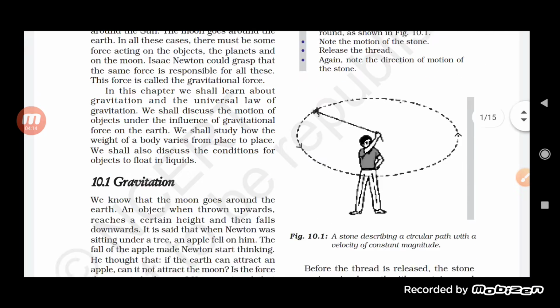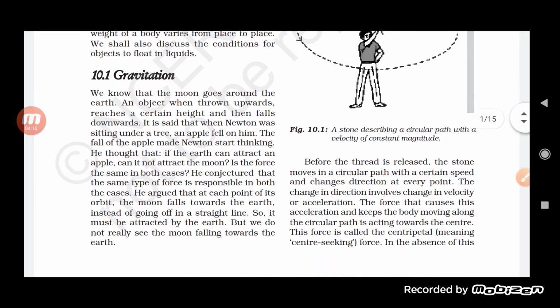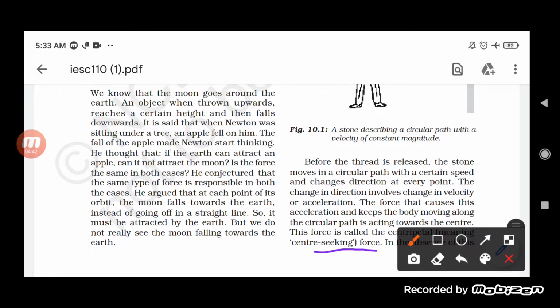Basically we will find that it moves in a circular path at a certain speed, and it changes direction at every point. The force which helps it keep moving in a circular path acts towards the center, and such a force is called a centripetal force, or a center seeking force.